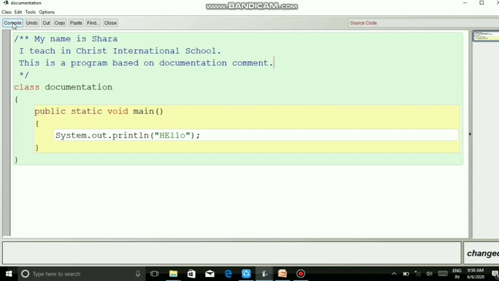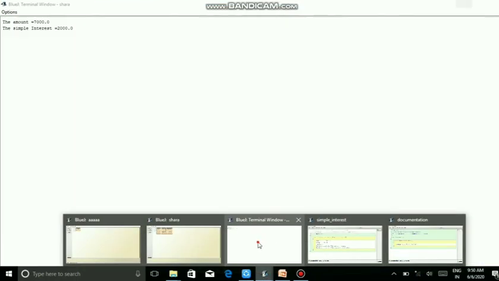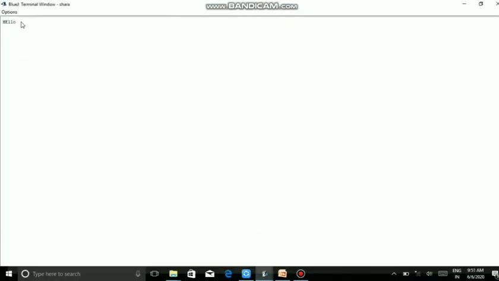So you can see the output. Compile the class. Compiled, no syntax errors. So minimize it, and Documentation is the program. Right click and void main. See the output screen, the terminal window, and you can see the hello. So that is the output.